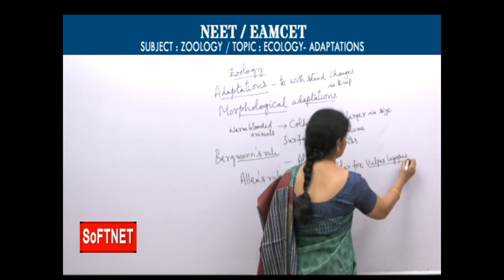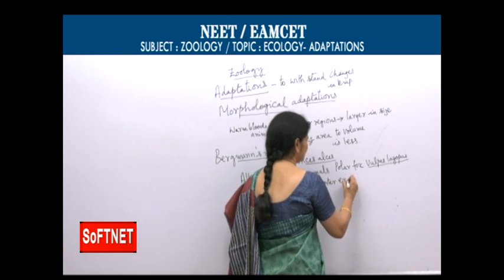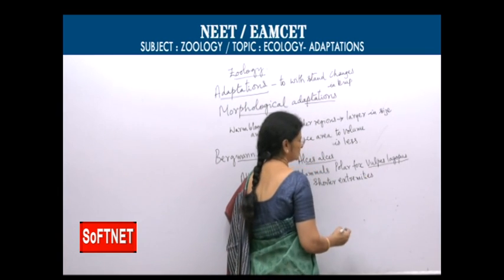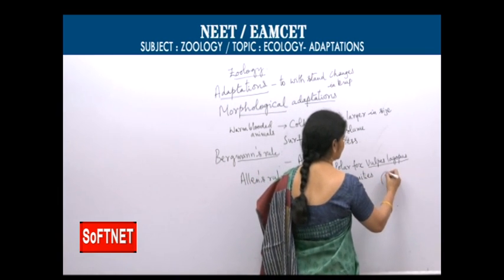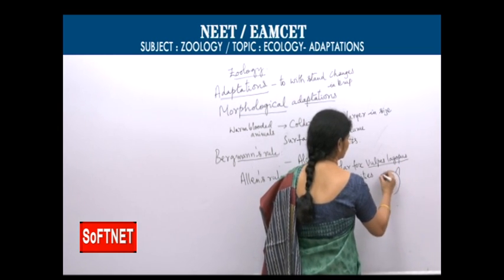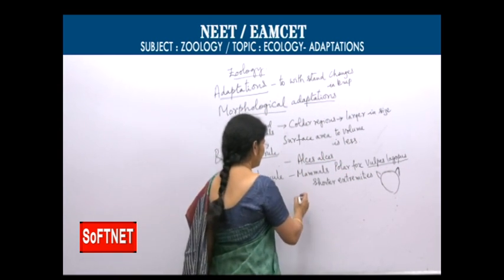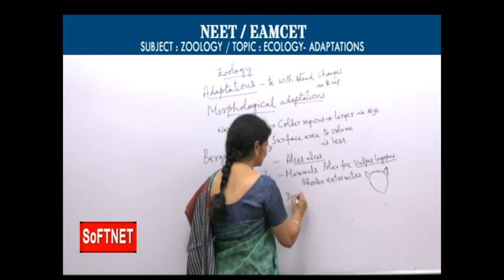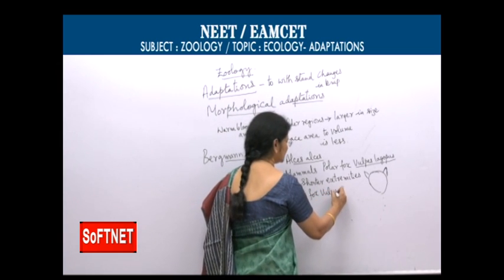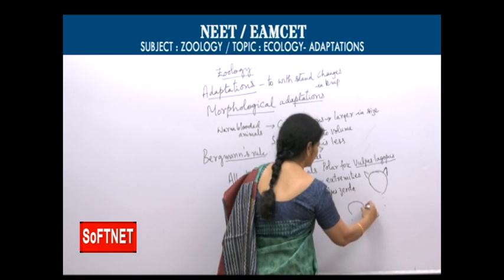So the extremities of the body are shorter. Shorter extremities we find in these organisms. If you see Vulpes lagopus, the ears would be short. But if you see a desert fox, Vulpes zerda, the ears would be larger.